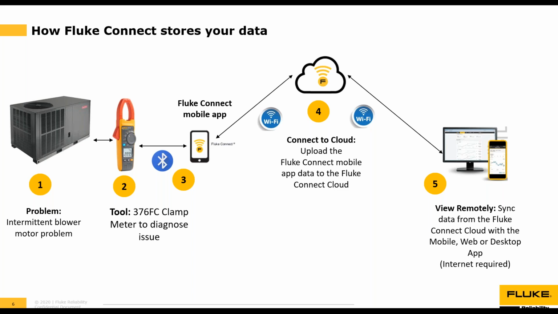Then the Fluke Connect mobile app will upload the readings to the Fluke Connect cloud where they are permanently stored in step number 4. If the cell phone is out of range, the data will be stored on the phone until it reconnects to a cell signal or Wi-Fi. And then in step number 5, users can then access the Fluke Connect data in the Fluke cloud via any web-enabled device, such as a web browser, the mobile app, or even our desktop software.